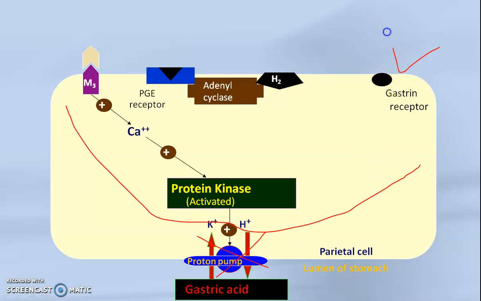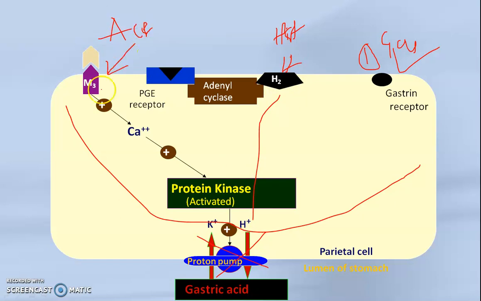First, if you inhibit binding of gastrin to the gastrin receptor, it reduces the HCl secretion. Second, if you inhibit binding of histamine to the H2 receptor, the whole process will stop. And third, if you block the binding of acetylcholine to the muscarinic receptor, then the protein kinase will not be activated, and the whole process will stop. And fourth is inhibition of the proton pump. So in this way, these are four drugs.